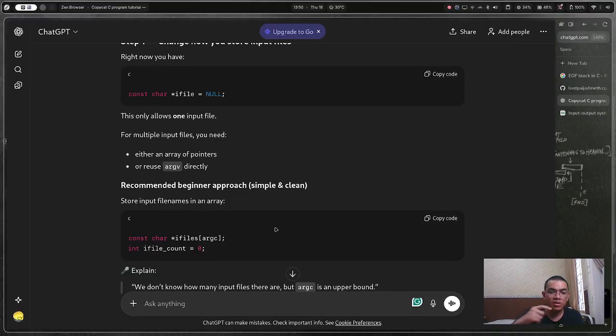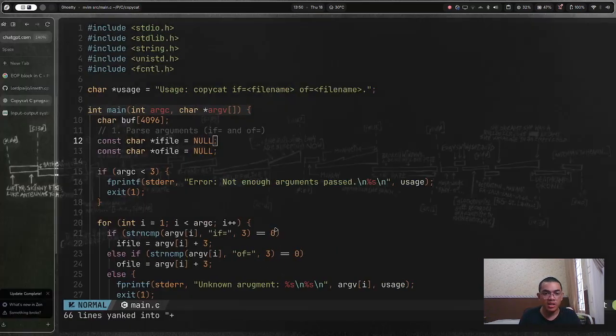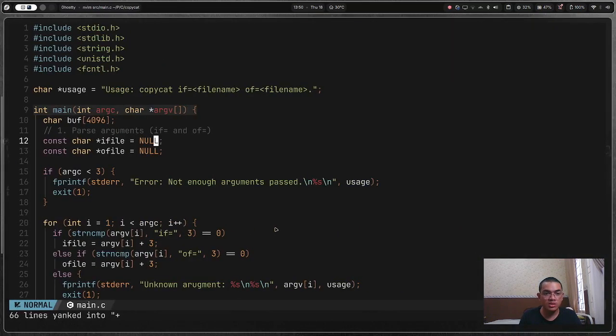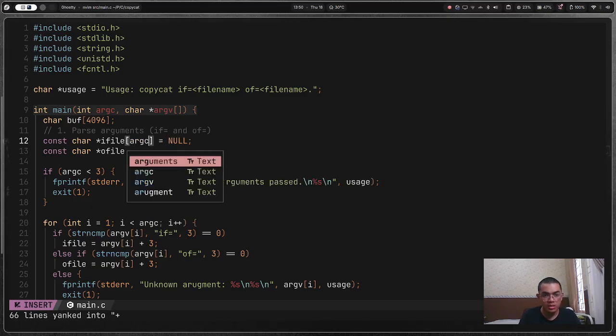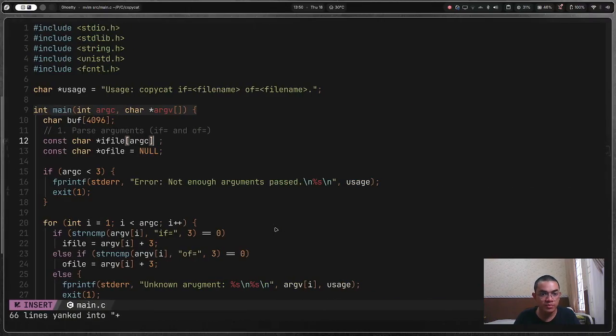Ah, yes, I think we're going to use the, yes, as I thought. This will be const char argz. Then I want an int ifile count, which should be ifiles.